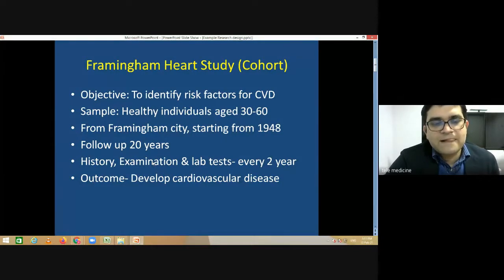And their outcome was how many of them develop cardiovascular disease. Just see, the sample here were healthy individuals, prospectively assessed, and the outcome assessed was cardiovascular disease. At the start of the study, there was no evidence of disease in them, so they were healthy people.